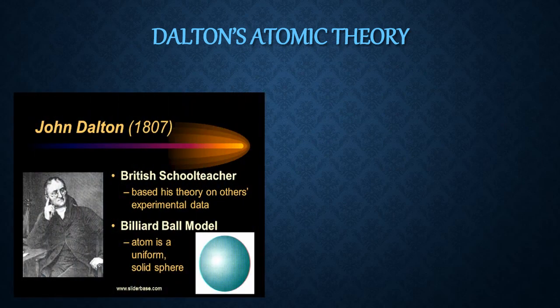You can see John Dalton. He was a British school teacher. Based on several data from his experiments, he made his own theory, and he also gave an important model known as Dalton's model of the atom. Atom is like a uniform solid sphere. Afterwards there were changes, but he has given the foundation. He has given the basics. That's why he is called the pioneer in chemistry, also called the father of chemistry. So we will discuss one by one what are the postulates of Dalton's atomic theory.